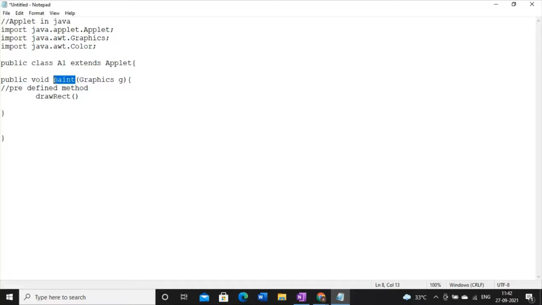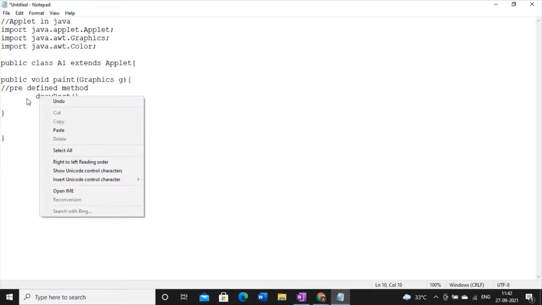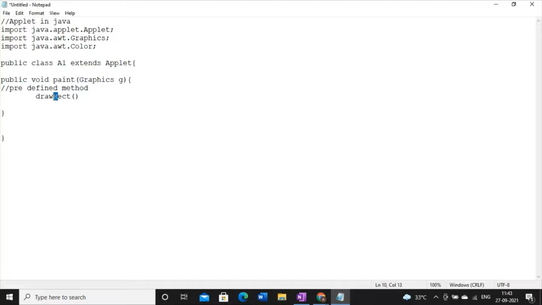Whenever I am talking about a predefined method in Java, it starts with a small letter. But if that method has two words, draw, rect, then the first word starts with a small letter, however the second word will start with a capital letter. This thing you have to keep in mind. So drawRect is the method by which we can draw the rectangle. Rect is a short form of rectangle.